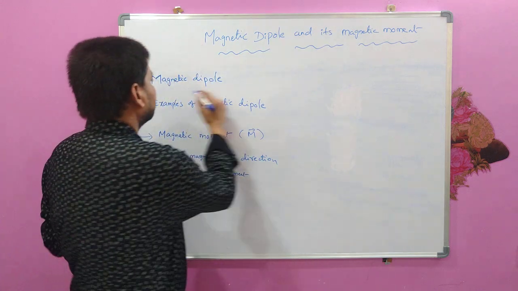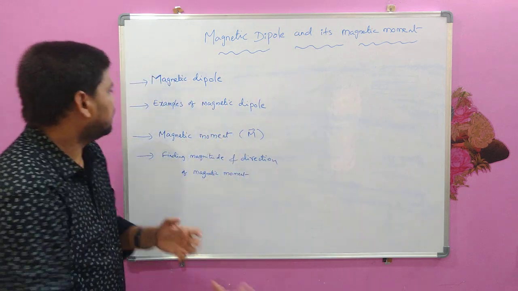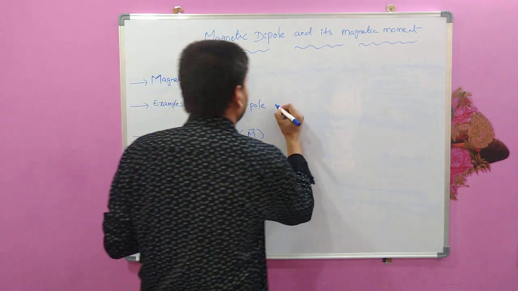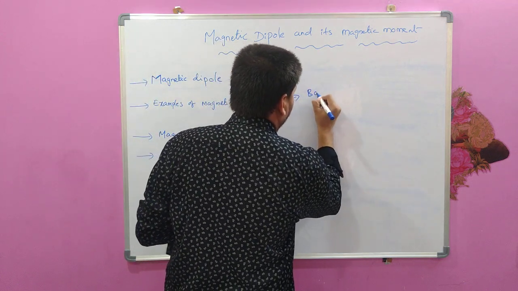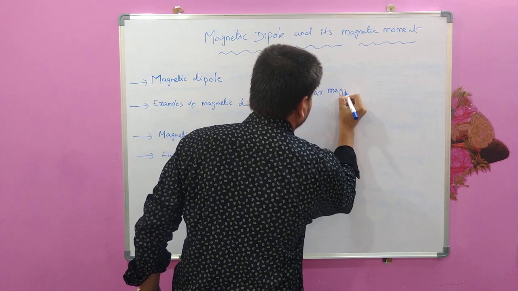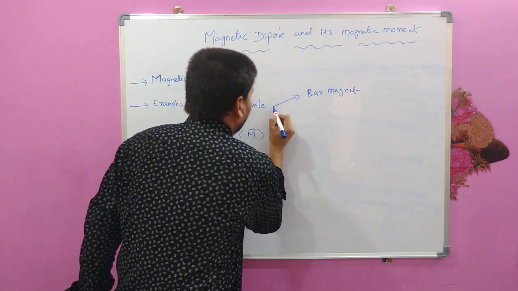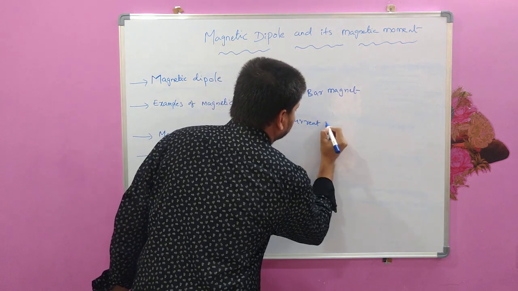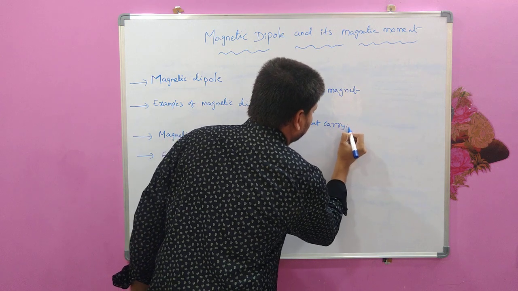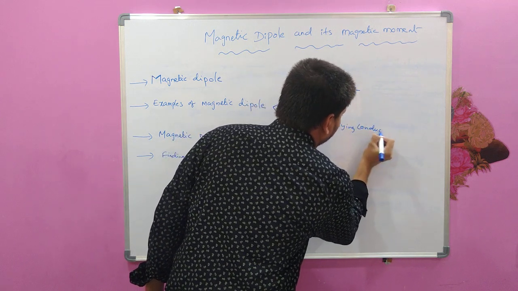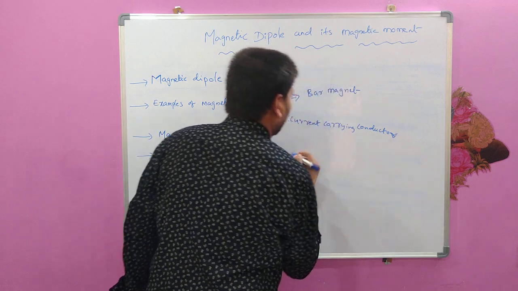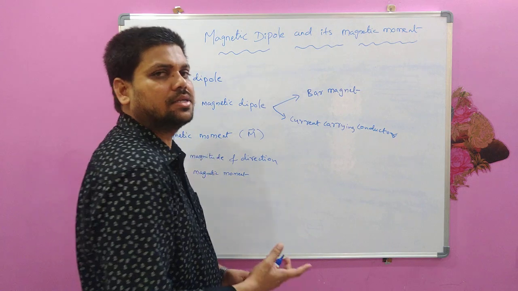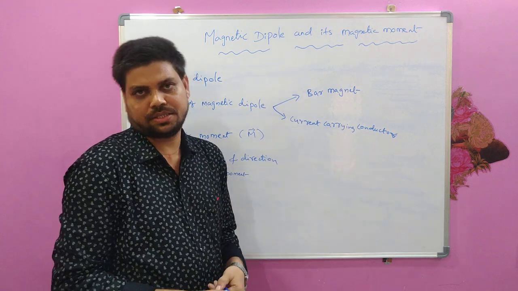Here I am going to tell you the simple examples of magnetic dipole. The simplest example of a magnetic dipole is a bar magnet, and other examples can be current carrying conductors. It can be a loop, or it can be a solenoid, or a rod through which the current is passing.